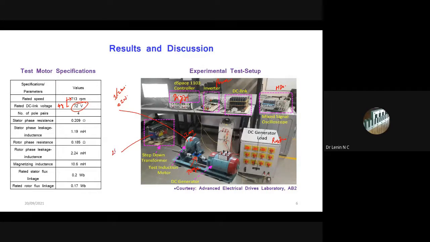And this is the transformer. We have transformer voltages of 12 volt, 24 volt, 48 volt, 60 volt, 72 volt, and 96 volt. So this level of voltage we can deliver. We can tap from the transformer and operate our motor.